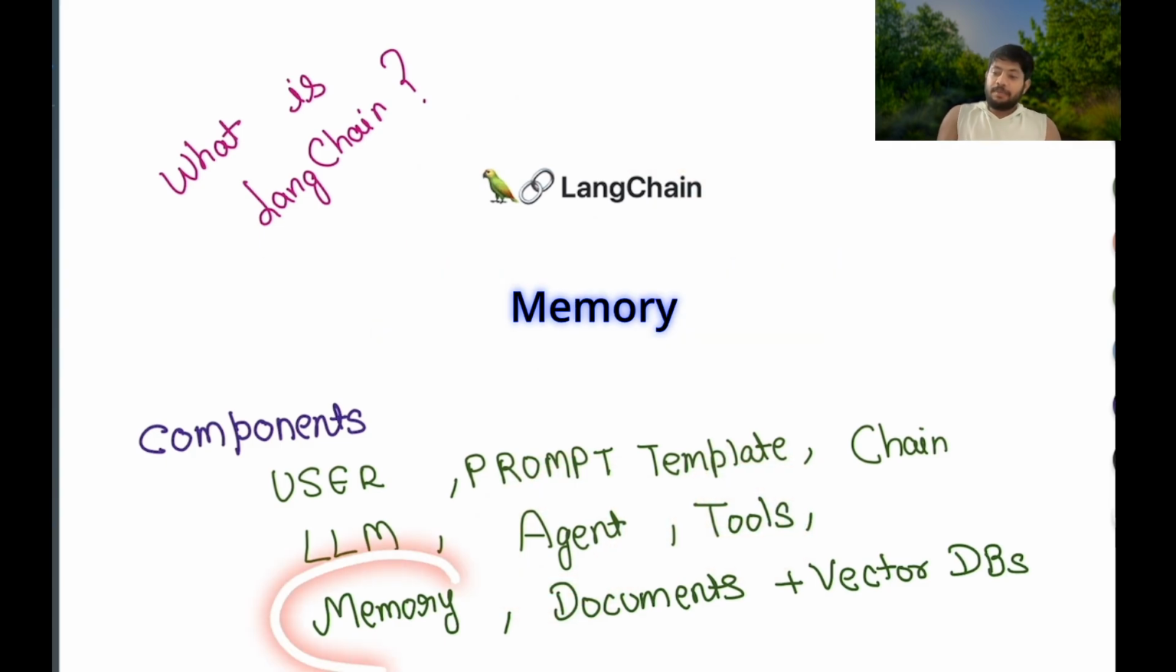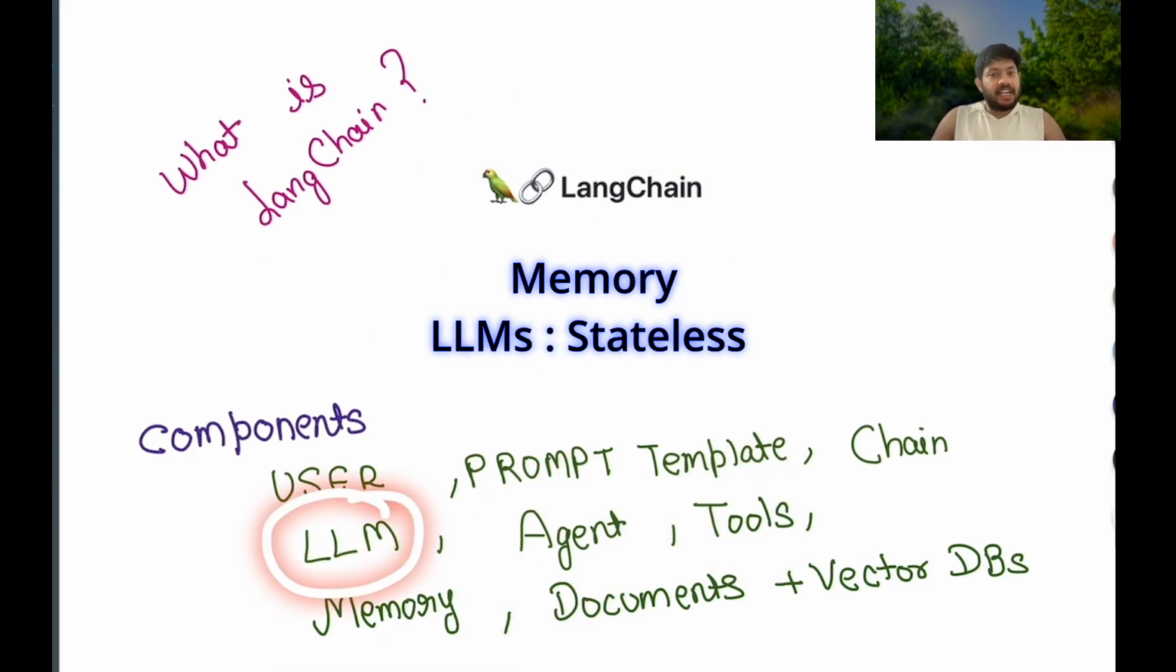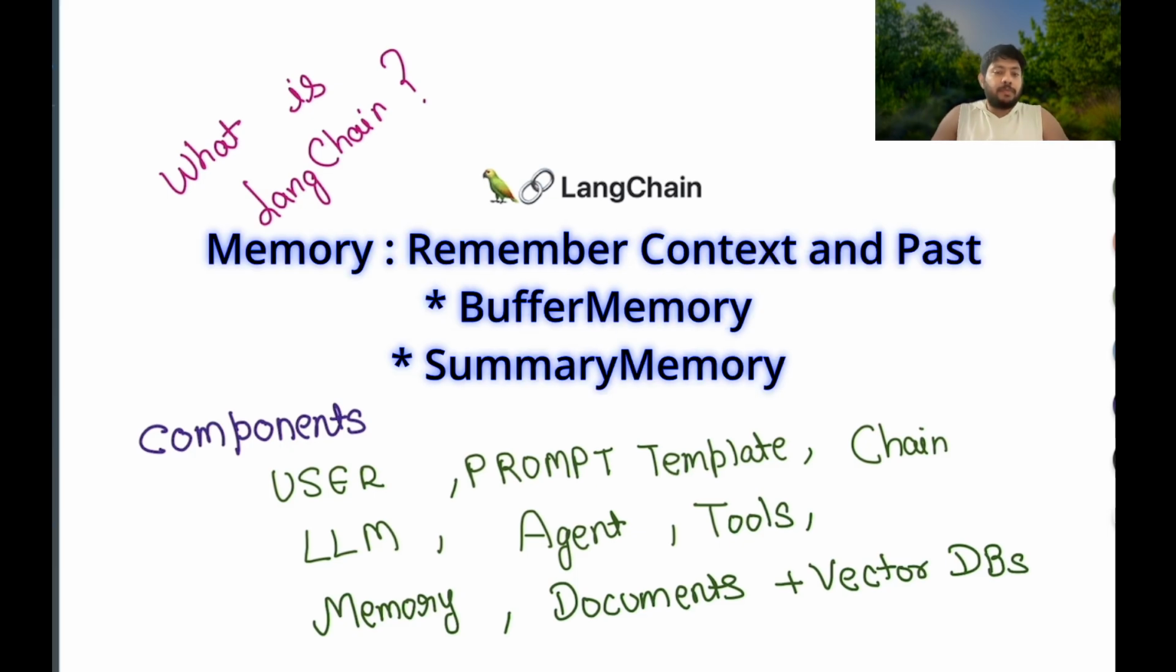Now there is something called memory. Mostly LLMs are stateless. They forget what you have said to them earlier. LangChain provides a memory so that your chatbot or your AI application can remember the previous interactions. There are certain types of memories like buffer memory or summary memory. In buffer memory, you can store the full history. In summary memory, you can store the summaries of your history.